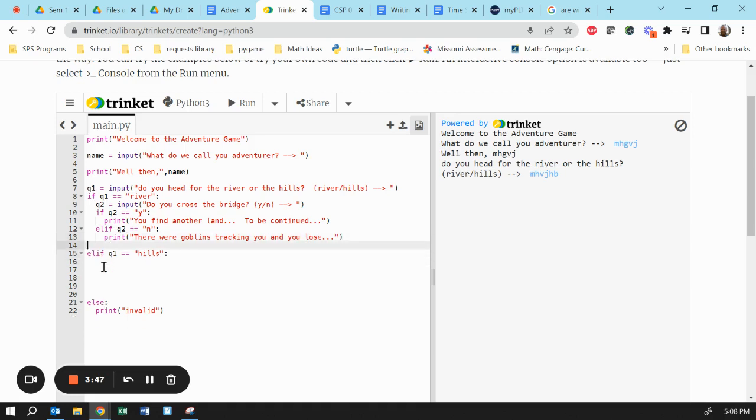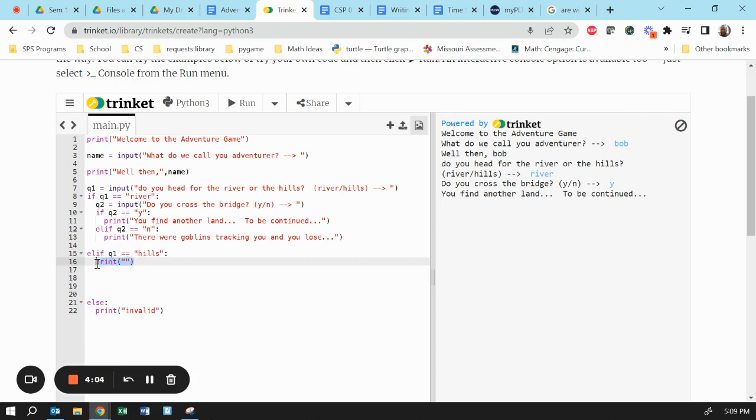Now, I still can't test my code yet because I don't have anything for hills. Let's just put in something so I can test my code. How about Bob? River. Yes. Cool. I think it's working. I could test more, but let's keep moving. Let's go to the hills now.